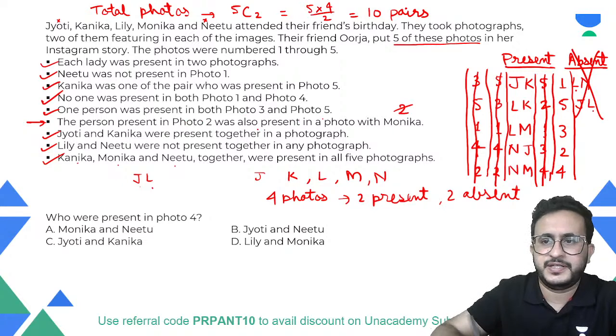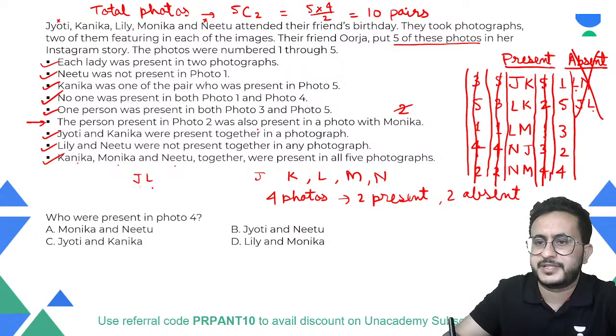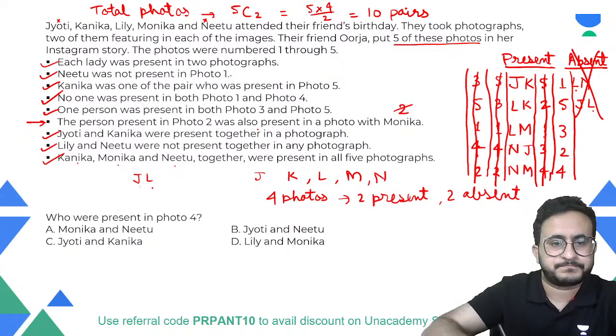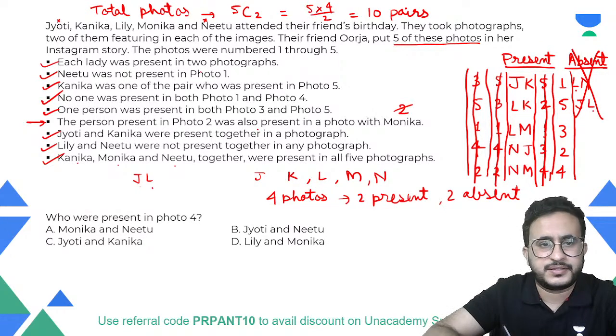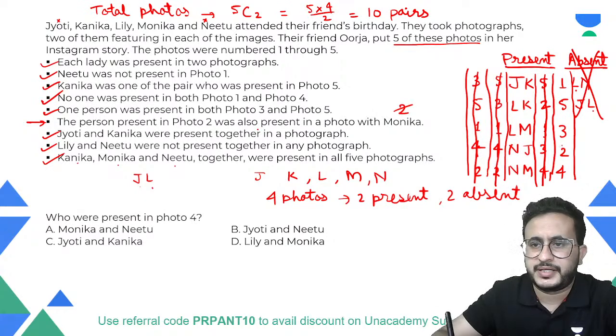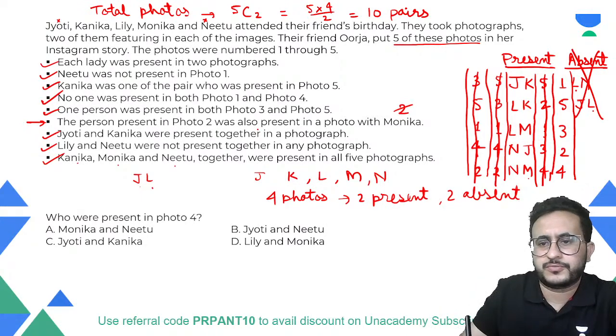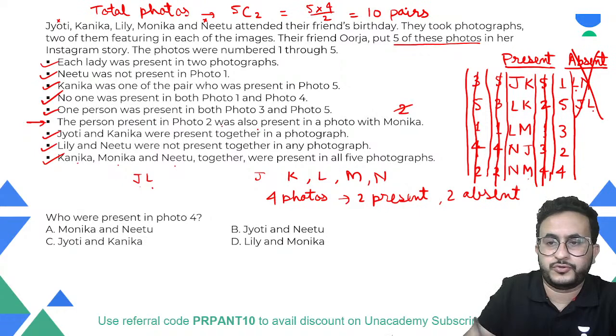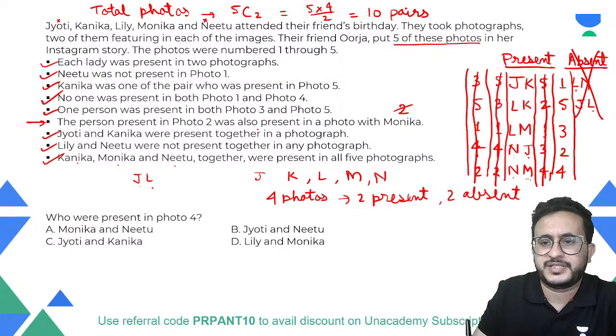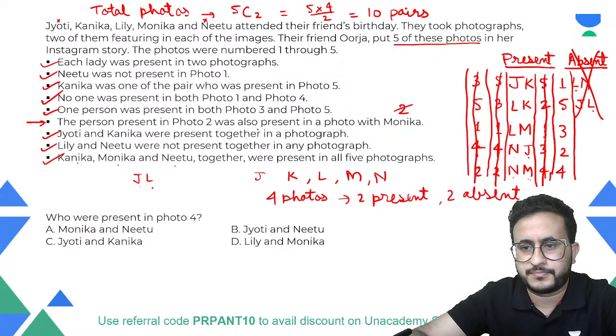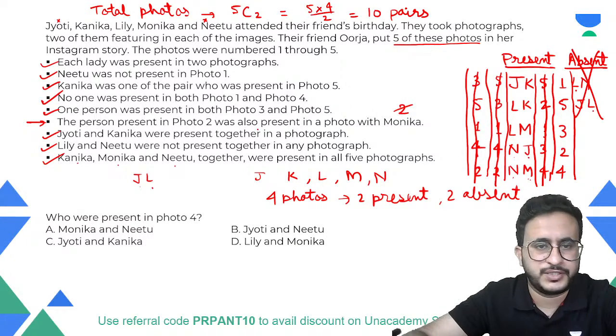One person was present in 3 and 5. Yes, so that is L. Lily is present in 3 and 5. Okay. And then we have: the person present in photo 2 was also present in a photo with Monica. So present are N and J, right? N and J, and N is present with Monica also, right? It is saying one person present in photo 2. So N and J are present in photo 2 and was also present in a photo with Monica. So N is present in a photo with Monica also. Okay, so that is also true.